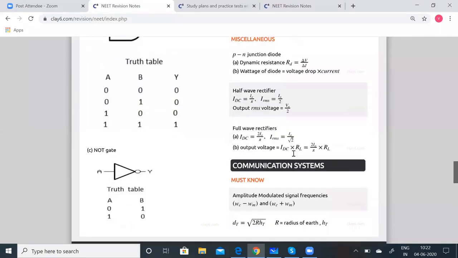And for the full wave rectifier, IDC is equal to 2 I0 by pi, and IRMS is equal to I0 by root 2. The output voltage is given by IDC into RL, which is equal to 2 I0 by pi into RL. So these are the important things you have to know regarding semiconductors and devices.